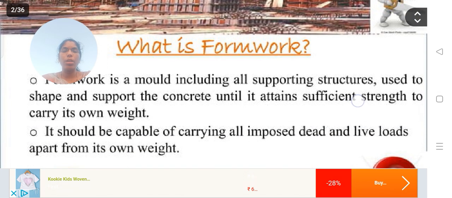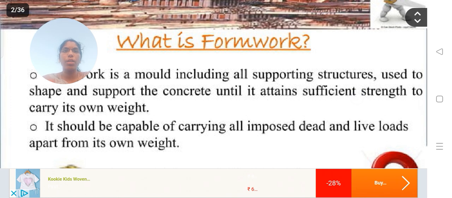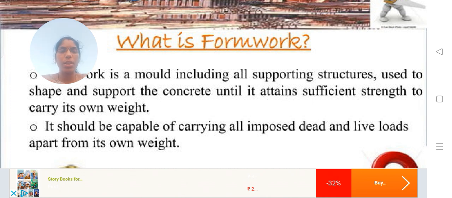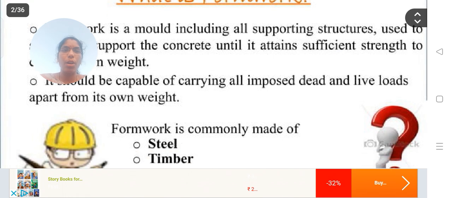So, in formwork we have to consider the self weight of the formwork and the imposed loads of the structure, and at times sudden additional loads will be acting. All those loads will be resisted by the formwork. The type of formwork selected plays a very crucial role in the construction process. It should be capable of carrying all imposed dead and live loads apart from its own weight.